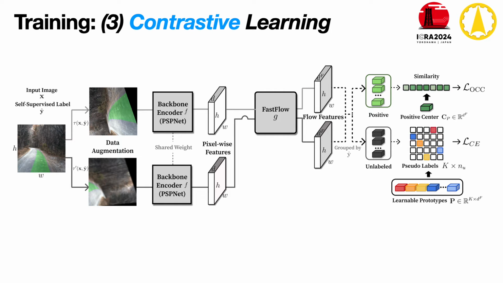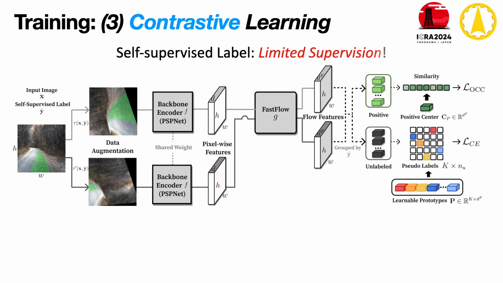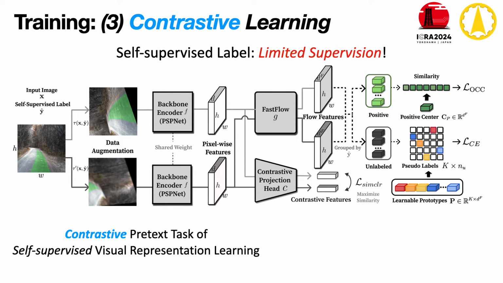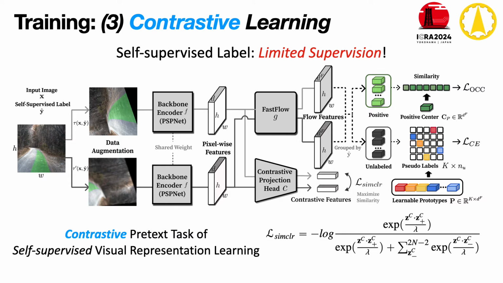However, the learned representations are still insufficient as the self-supervised label has limited supervision. To supplement the representation power of features, the encoder is simultaneously learned with the contrastive pretext task of self-supervised visual representation learning. Using the features of augmented images, the contrastive loss pulls features of positive pairs while pushing away the features of negative pairs, resulting in more semantically meaningful and discriminative representations for traversability estimation.